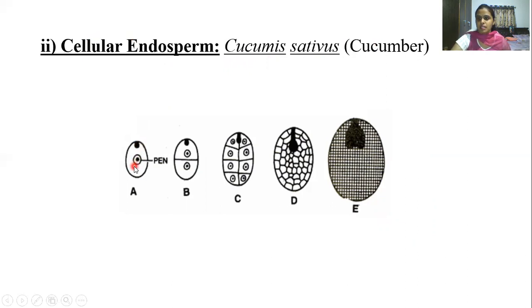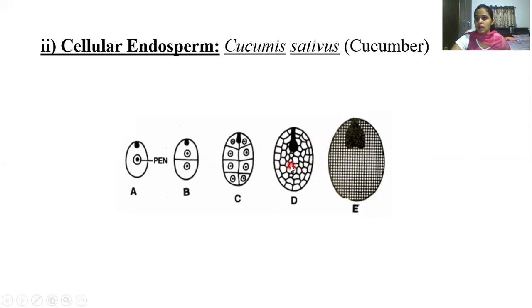So what happens is this primary endosperm nucleus will undergo the transverse division. By the transverse division, it results in the formation of two daughter nuclei. Again, these two daughter nuclei will undergo transverse division and it results in the formation of four daughter nuclei. Again, it undergoes division and it results in the formation of eight, and further it undergoes division in a different plane and it results in the formation of cellular endosperm.